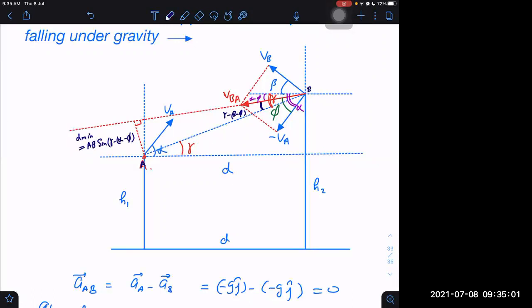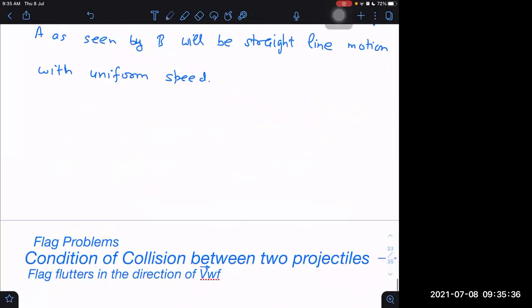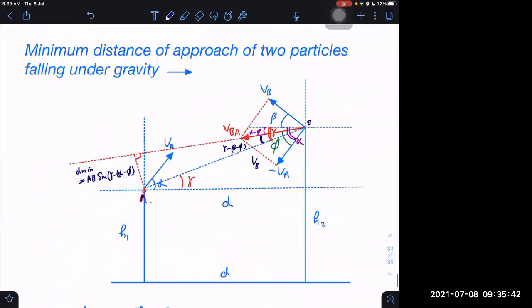This is phi angle here, or the sine rule also is easy to determine phi. I think the sine rule is easiest. This is VB. VB upon sine phi is equal to VAB upon this angle. What is this angle? This total angle I know is theta. Let me do it separately. One vector is this side. Which vector is this side? VB.